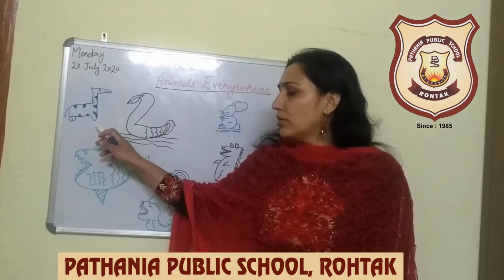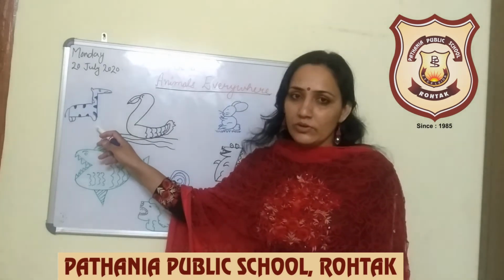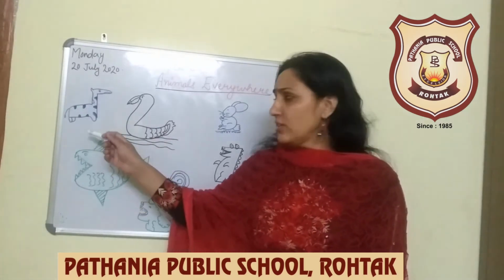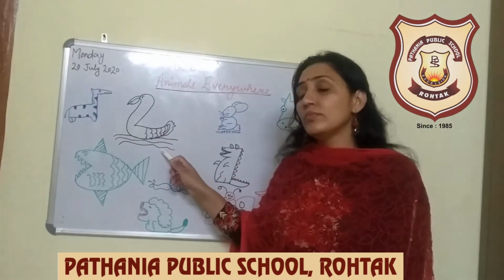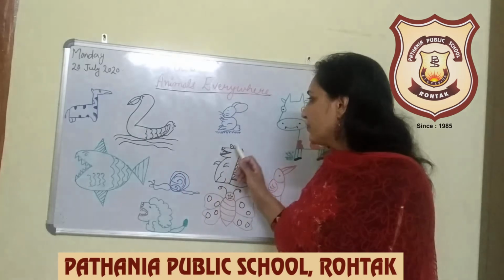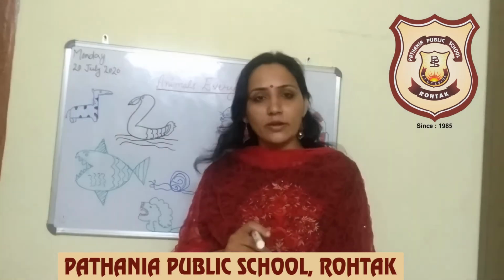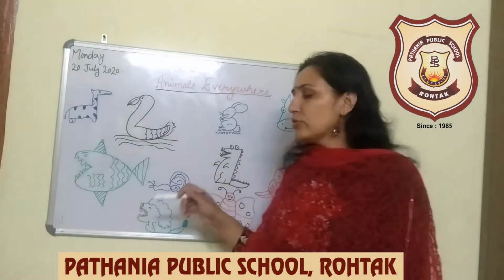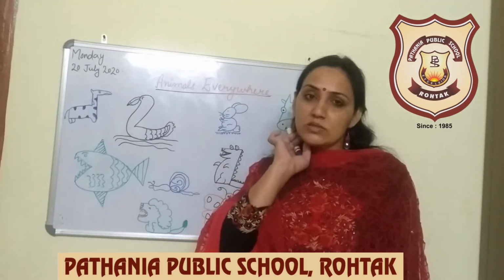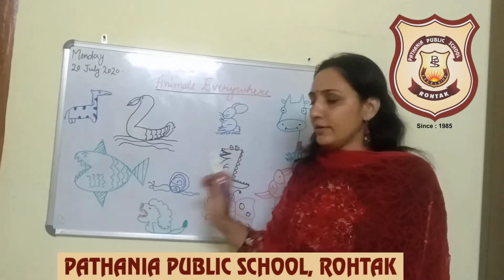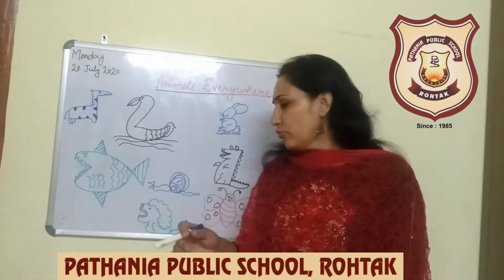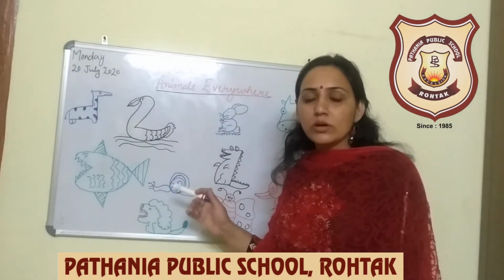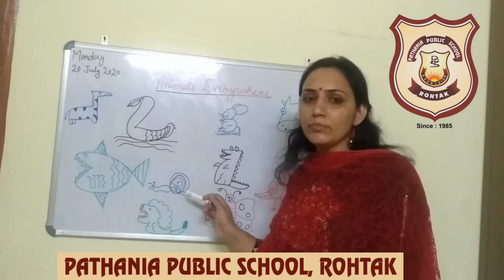Suppose, as you know, giraffe lives on grassland areas where big trees are there, or you can say dense forest. Second is duck, lives in water. Rabbit lives in burrows, that is dug in the ground. Third is cow, lives in open areas where plenty of grasses is there so that the cow can eat that. Next is fish. Fish lives in water. Snail lives in open areas and it can camouflage with the surrounding area so that it can protect itself